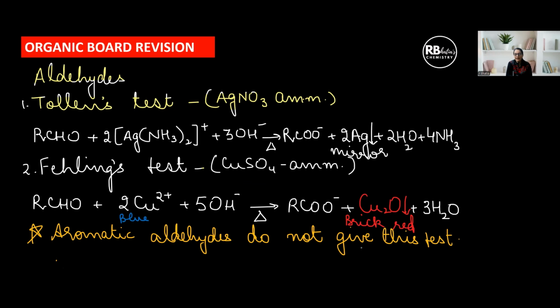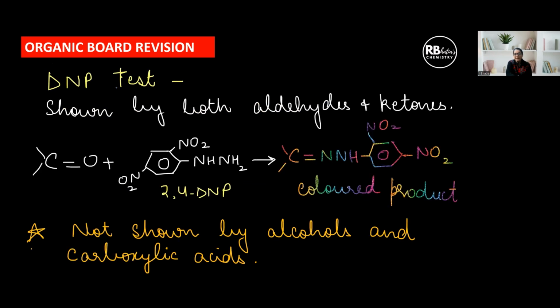Fine. So aromatic aldehydes do not give Fehling's test, but aromatic aldehydes can give Tollens test. So if you're asked to differentiate between benzaldehyde and ethanal, you can use Fehling's test. Clear? DNP test, another important test. DNP is shown by both aldehydes and ketones. So in case you want to distinguish between an alcohol and a ketone, both of which give iodoform test, then we can use DNP test.